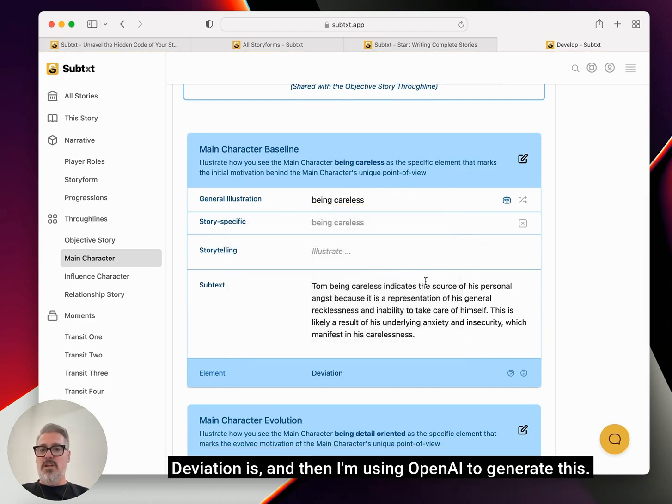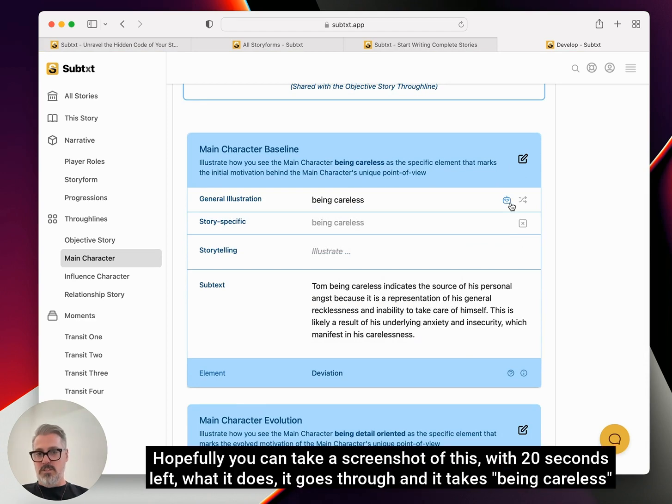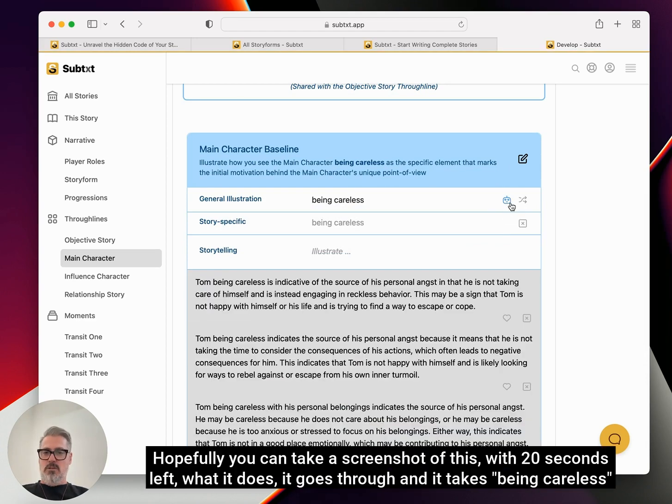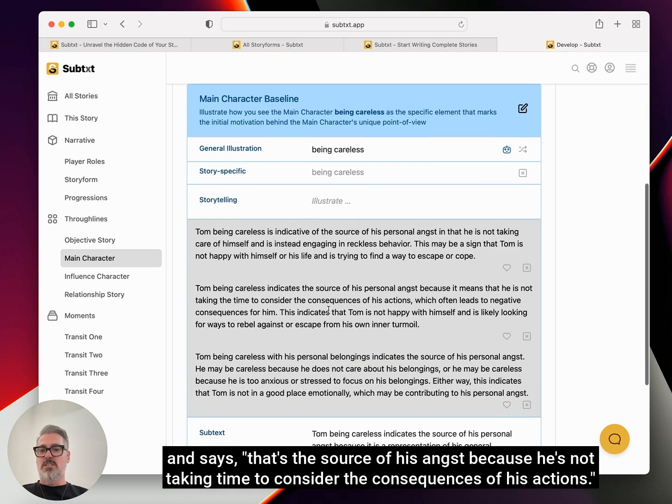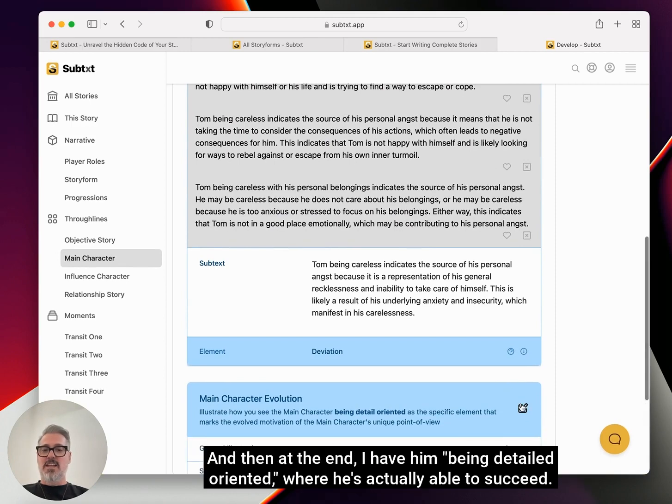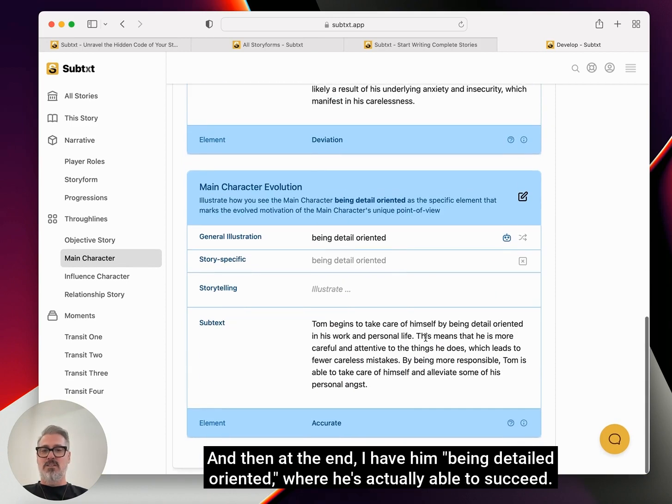And then I'm using OpenAI to generate this. Hopefully you can take a screenshot of this. We have 20 seconds left. But what it does, it goes through and it takes being careless and says, well, that's the source of his angst because he's not taking time to consider the consequences of his actions. And then at the end, I have him being detail oriented where he's actually able to succeed.